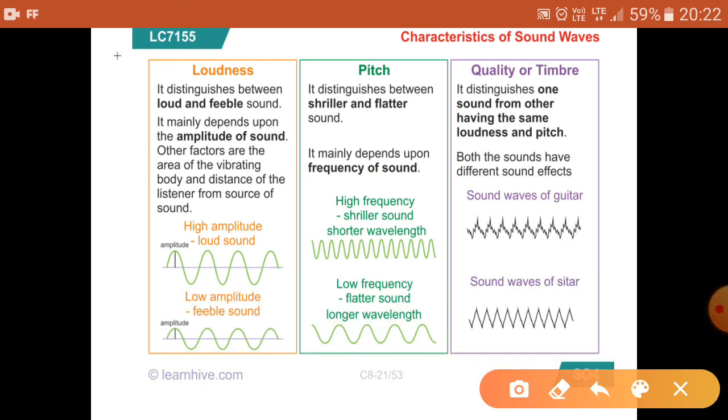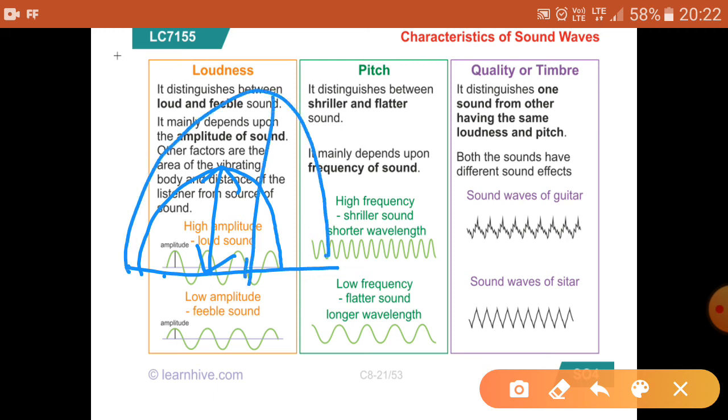Amplitude is the maximum displacement from the mean position when the body is vibrating, because we have already discussed that vibrating bodies produce sound. So the maximum displacement of the vibrating body from its mean position is known as amplitude. Higher the amplitude, higher will be the loudness.